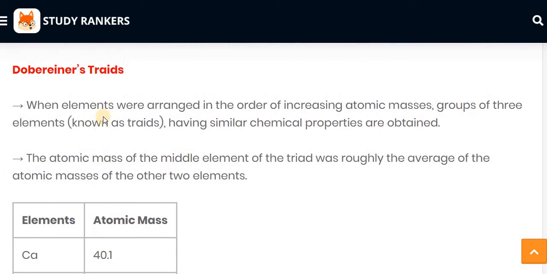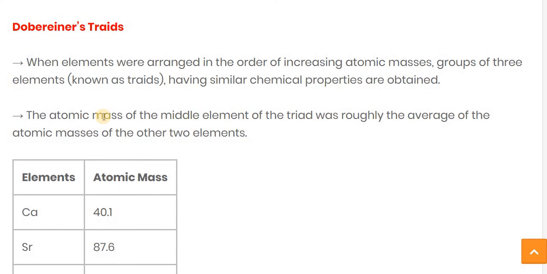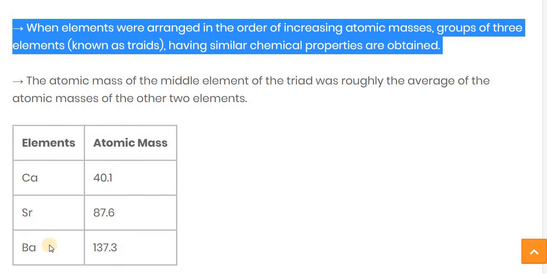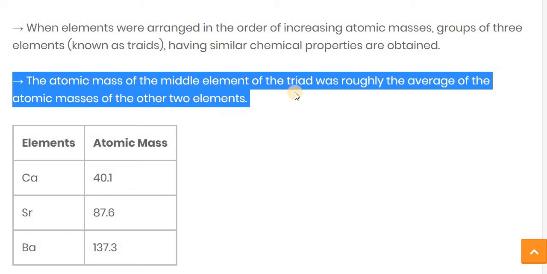Let's see one more time. If asked to write down Dobereiner's triads law: when the elements were arranged in order of increasing atomic mass, a group of three elements, known as a triad, having similar chemical properties, is obtained. These three elements have similar properties. The atomic mass of the middle element of the triad was roughly the average of the atomic mass of the other two elements.